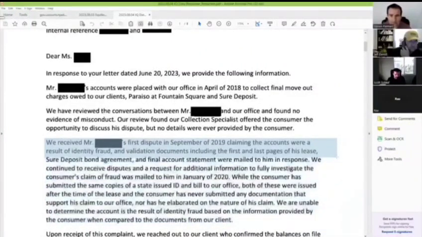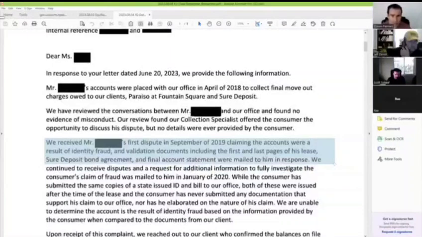And validation documents, including the first and last pages of this lease. Now, that's a problem for them because they only provided the first and last pages. How the hell are you going to provide the first and last pages and not the middle of it? That's a problem. FDCPA, you can't collect on anything not authorized by the contract or authorized by law. Well, where the hell is the contract? Middle of it. Okay. Let's see.